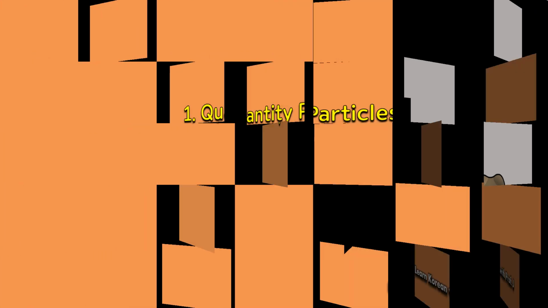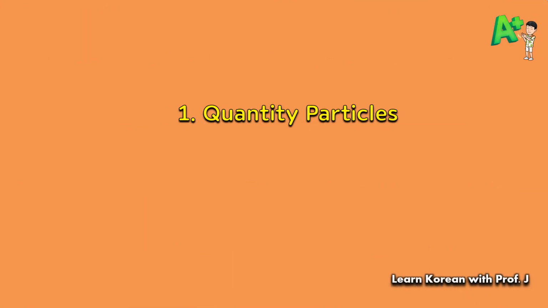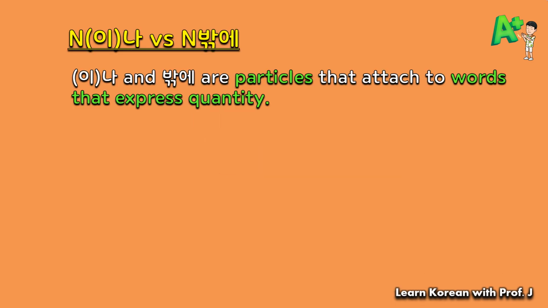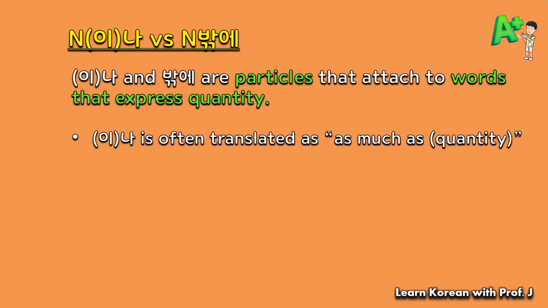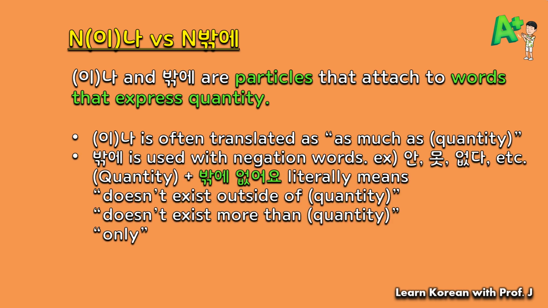안녕하세요. In this video, we are going to talk about quantity particles, 이나 and 밖에. 이나 and 밖에 are particles that attach to words that express quantity. 이나 is often translated as much as. 밖에 is used with negation words such as 안, 못, 없다.